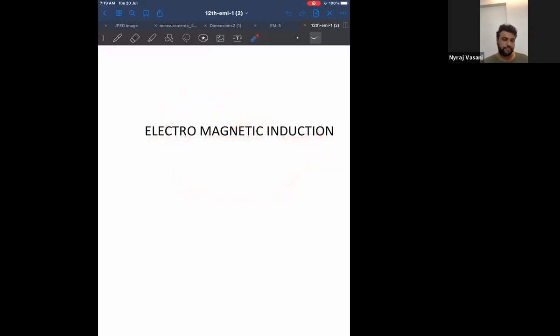Now, let me refine the answer: whenever there is a change in flux in a coil, an EMF is induced in the coil. Don't get confused between EMI and EMF. EMI is the name of the chapter, electromagnetic induction. EMF is the voltage source. This is also Faraday's first law.